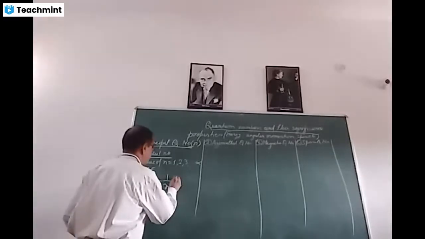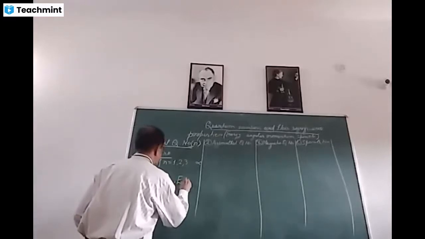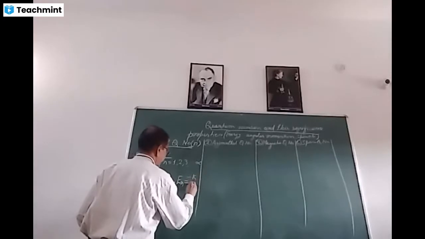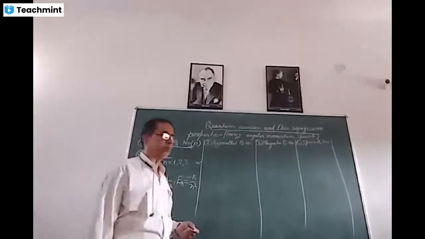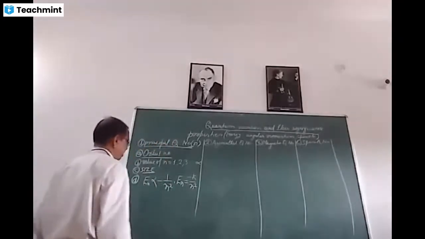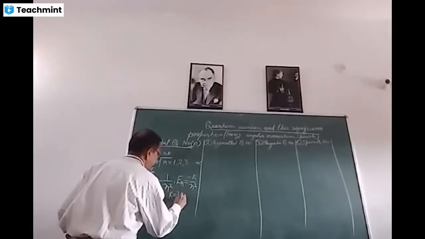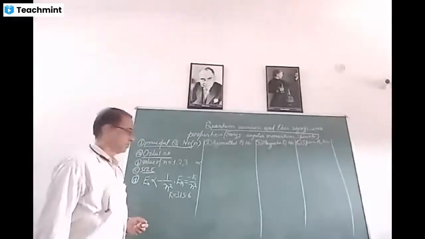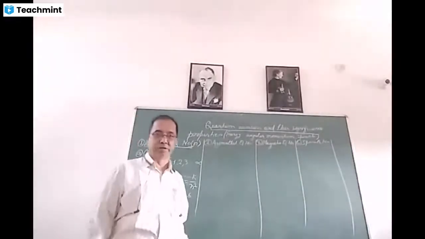This sign of proportionality is replaced by a constant, -k upon n square. The value of k, as determined by Bohr's atomic model, comes out to be 313.6 kilocalorie. Hence, we can determine the value of energy of different orbits.